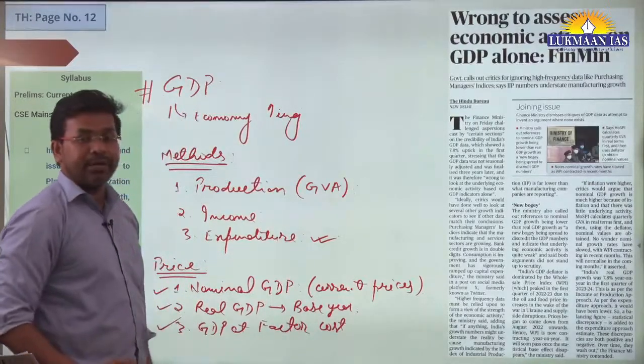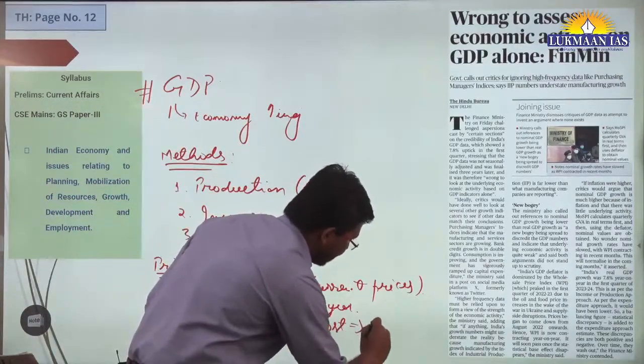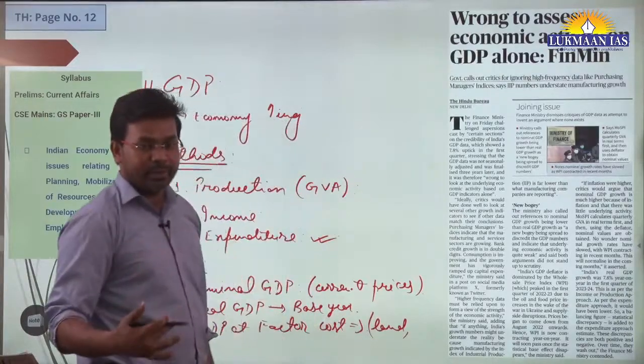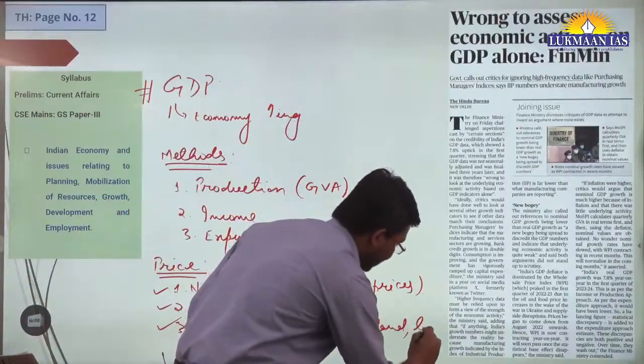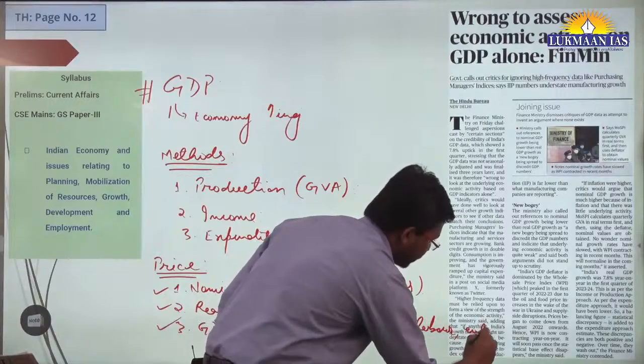Then GDP at factor cost, what is this? GDP at factor cost means you see what price people pay for land, labor, electricity, entrepreneurship, etc.